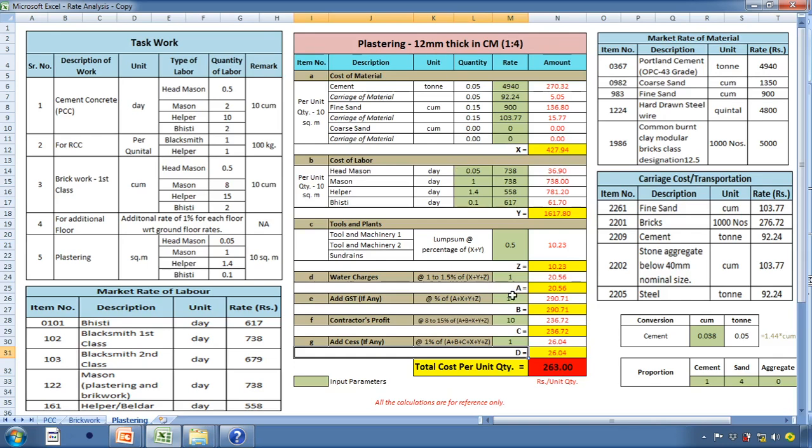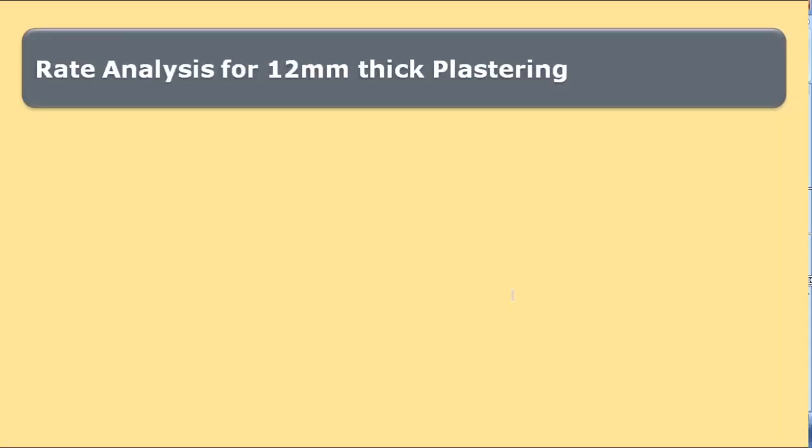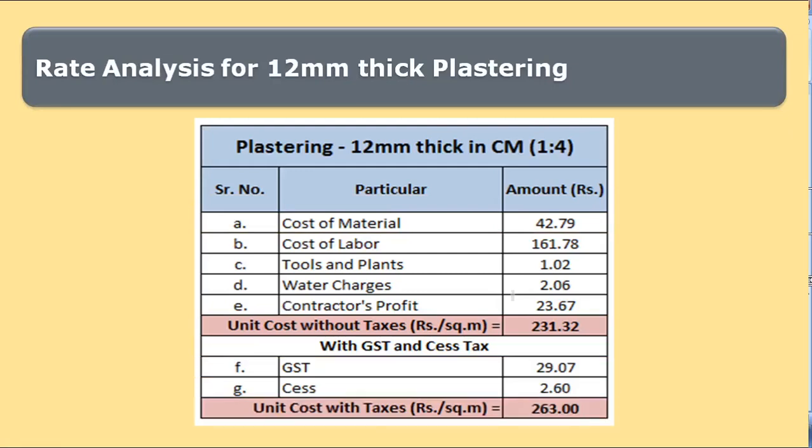Let us go back to the summary. The cost of material per square meter is 42.79 rupees. Cost of labor per square meter is 161.78 rupees. Cost of tools and plant is 1.02 rupees. Water charges is 2.06 rupees and contractor profit is 23.67 rupees.